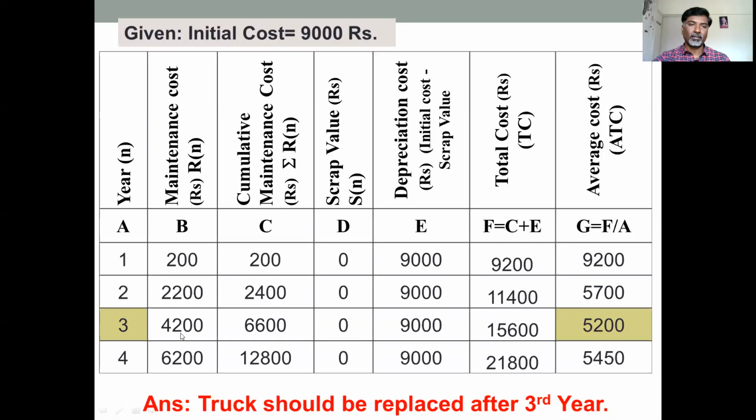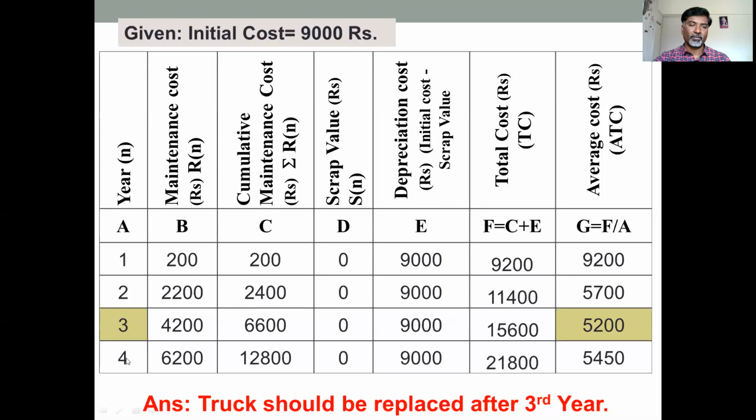For the third year, the maintenance cost will be 4,200, because every year the maintenance cost increases by 2,000 rupees. The old maintenance cost was 2,200 rupees, so the third year's maintenance cost will be 4,200 rupees. Cumulative maintenance cost is 4,200 plus 2,400, which gives 6,600. Likewise, you calculate depreciation cost, total cost, and average cost. When you calculate the average cost, you compare the average cost of the previous year and the current year. If the current year cost is minimum, then you calculate the average cost for the next year.